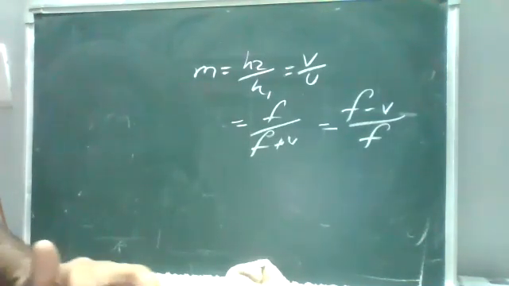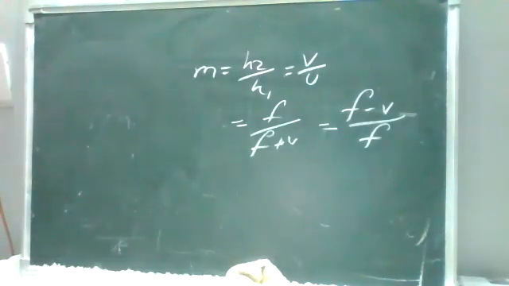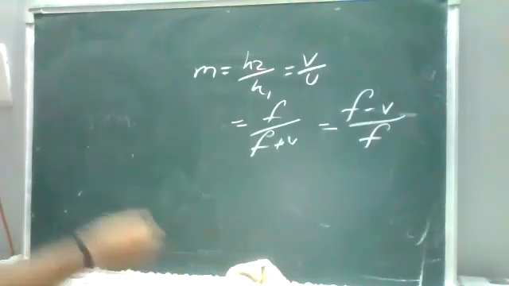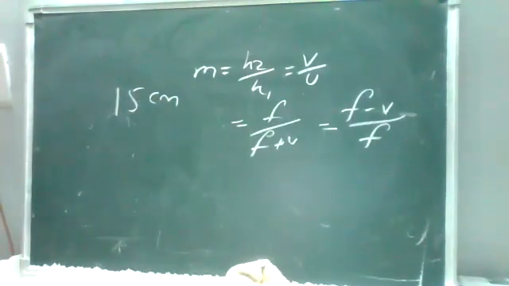Okay, take a question. At what distance should an object be placed from a convex lens of focal length 15 centimeters to obtain an image 3 times the size of the object?